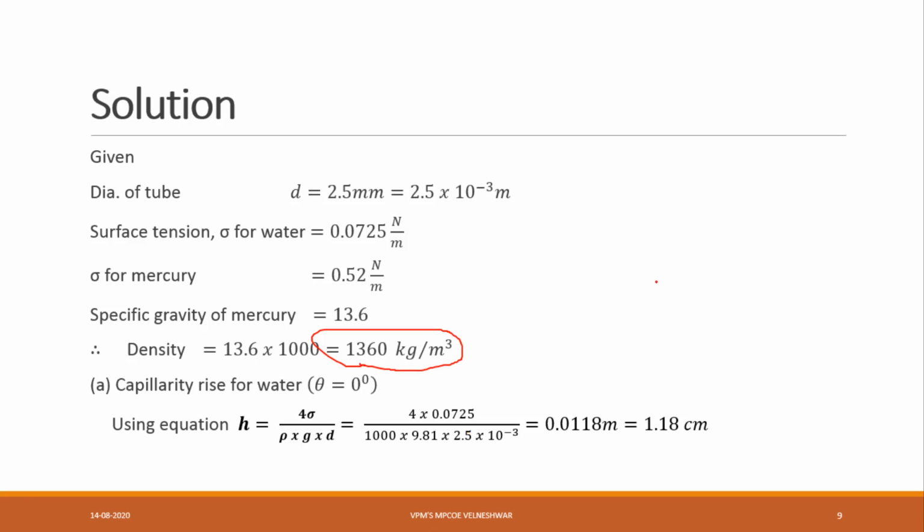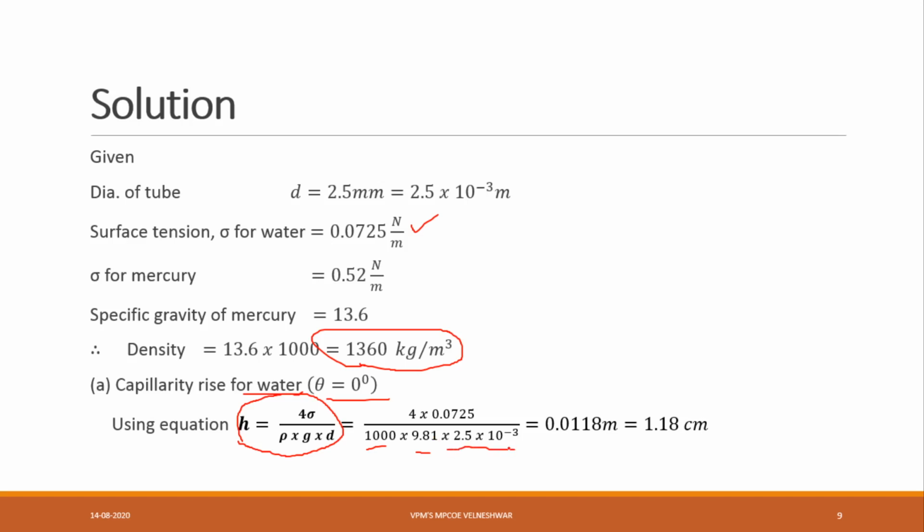Now first one, capillarity rise of water, that is theta is equal to 0. What is our formula? h is equal to 4 sigma divided by rho g d. For water we are taking here, that is 4 into 0.0725 divided by the density of water. In the starting lecture I said the density of water, we have to remember for entire fluid mechanics. What is the value? 1000 into 9.81, acceleration due to gravity is 9.81, into 2.5 into 10 to the minus 3.